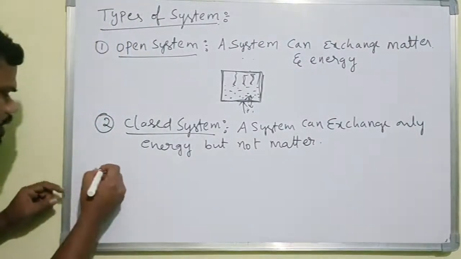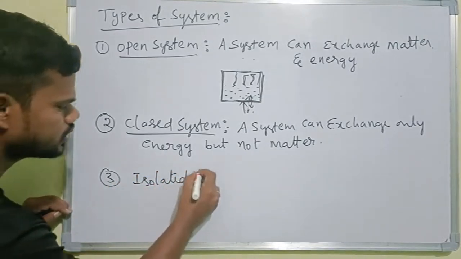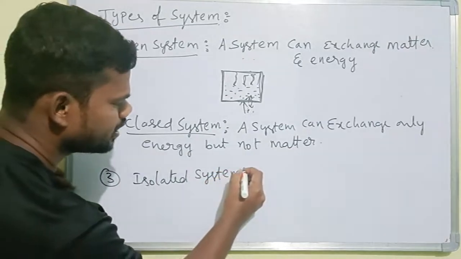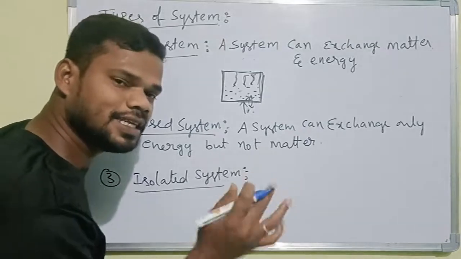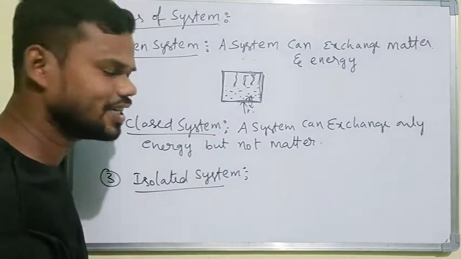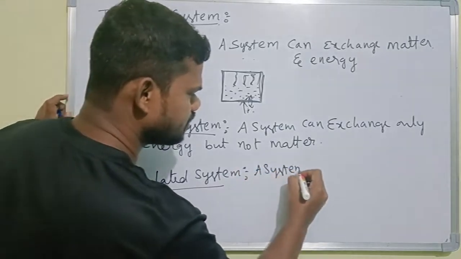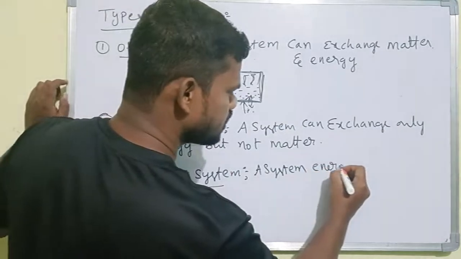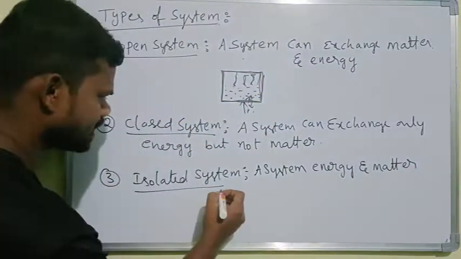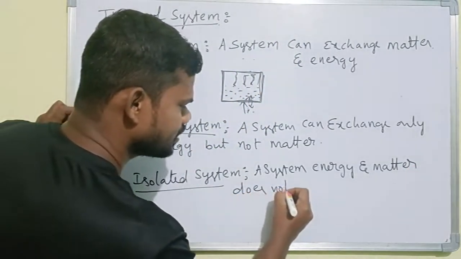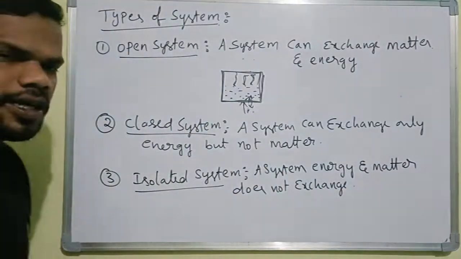Then the third system is an isolated system. So what is an isolated system here? In an isolated system, energy and matter both are not exchanged. Right. So such a system, in which energy and matter are not exchanged, we call an isolated system.